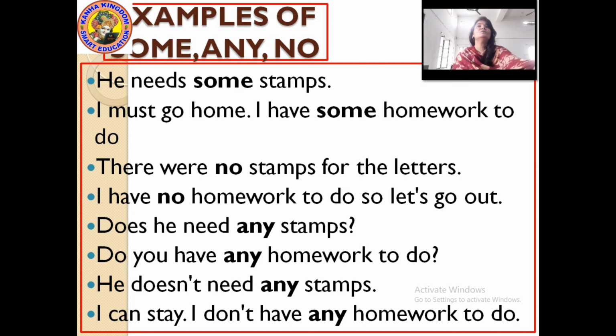As I have told you, some is used where we don't know if the thing is big or small. Here he needs some stamps means the quantity of the stamps is not known. It can be in large quantity, and it can be in a small quantity also.